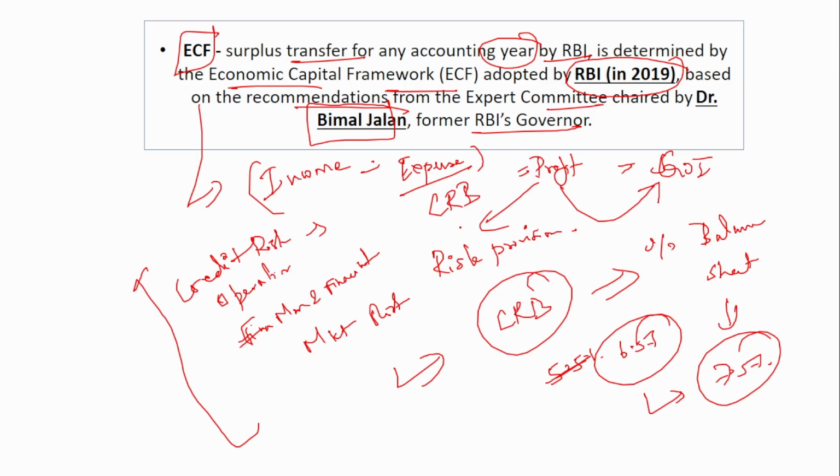So the Economic Capital Framework will try to find out how much amount should be allocated for these risks, that is how much risk provisioning should be done, and then only the remaining surplus will be transferred to the Government of India. What you have to remember here is that this Economic Capital Framework was adopted in 2019 by RBI, and that committee head was Dr. Bimal Jalan.